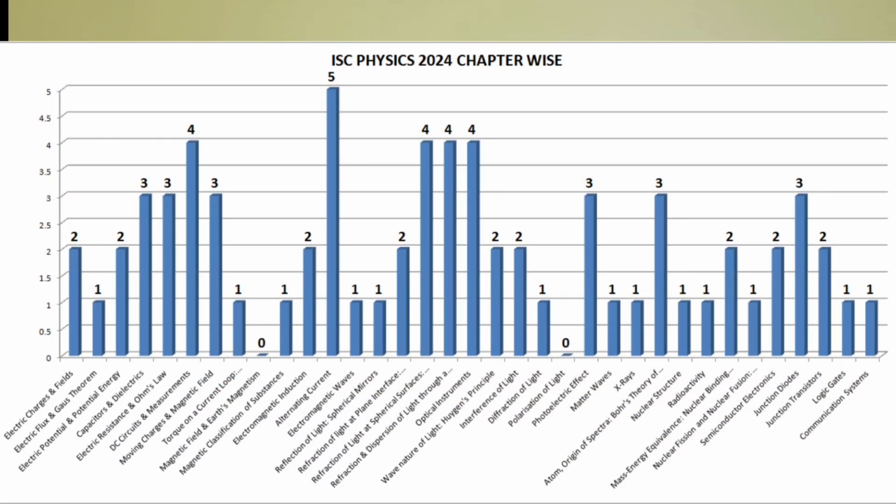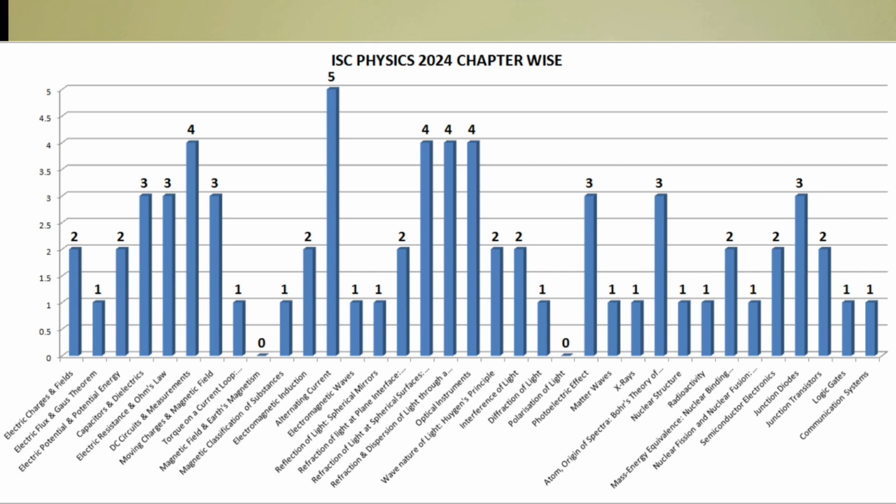Now what you are seeing on the screen is the chapter-wise distribution of marks in ISC 2024. You can see the longest bar, interestingly, if we see chapter wise, is alternating current. The 5 marks is going to come from here. So if we see chapter wise, the single chapter that is going to get the highest marks in ISC Physics 2024 is alternating current. It is expected to have 5 marks.